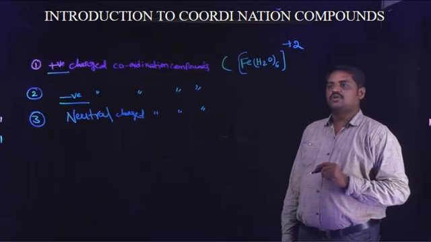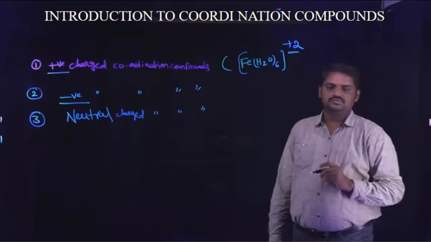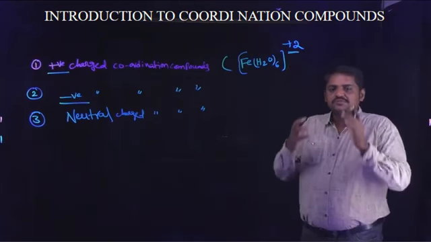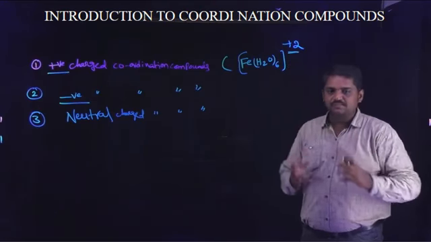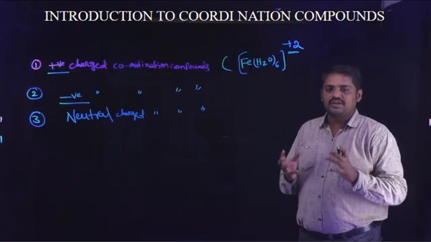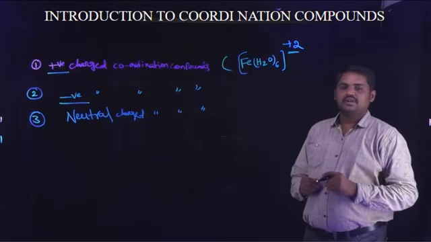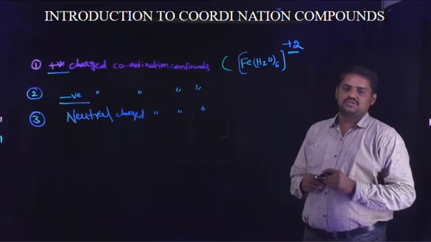In this compound, the net charge is plus 2. The net charge is positive. That type of coordination compound is known as a positive charged coordination compound.